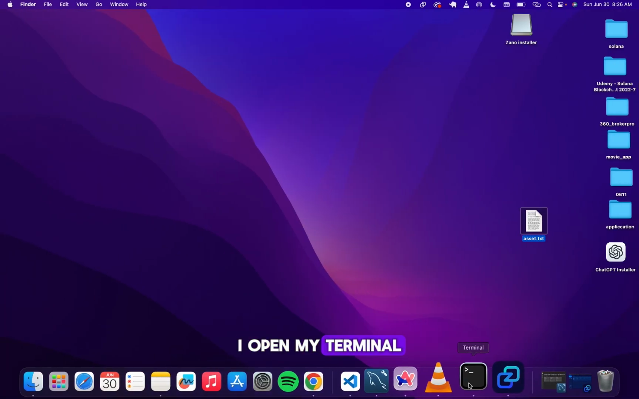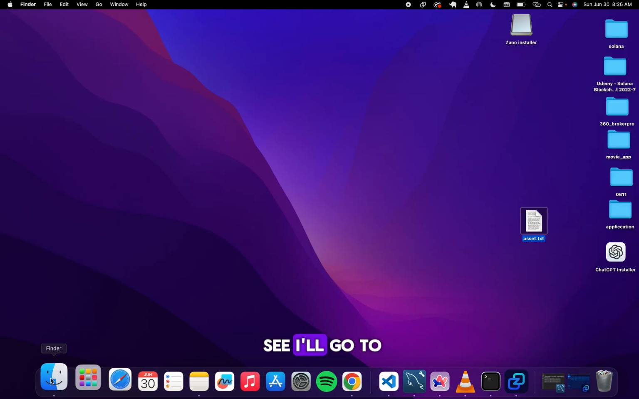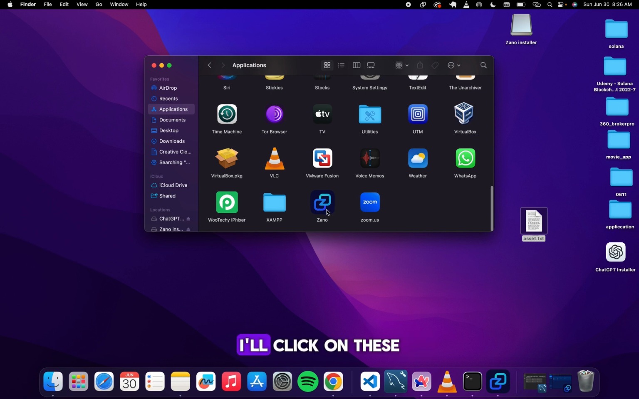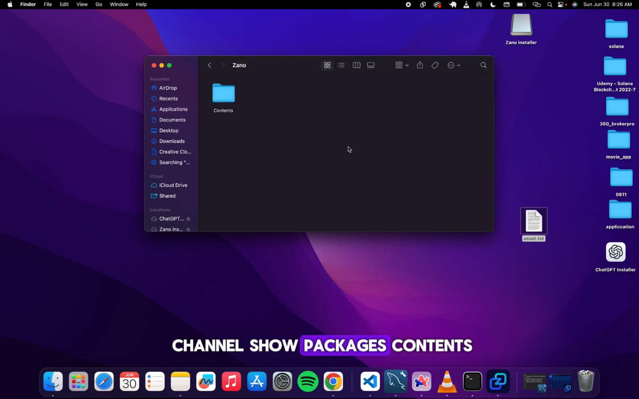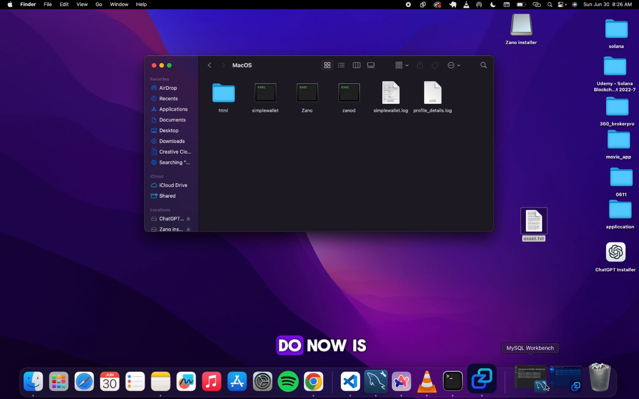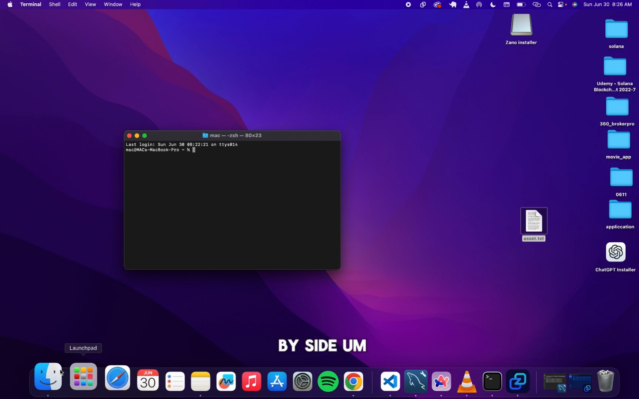So basically, to start creating the token, I'll open my terminal. I open it right here so it can be seen by everyone. I'll go to my applications tab. I'll click on this Zano, show package contents, click on macOS, and it'll carry me to this simple wallet folder. So what I'm going to do now is put this side by side.